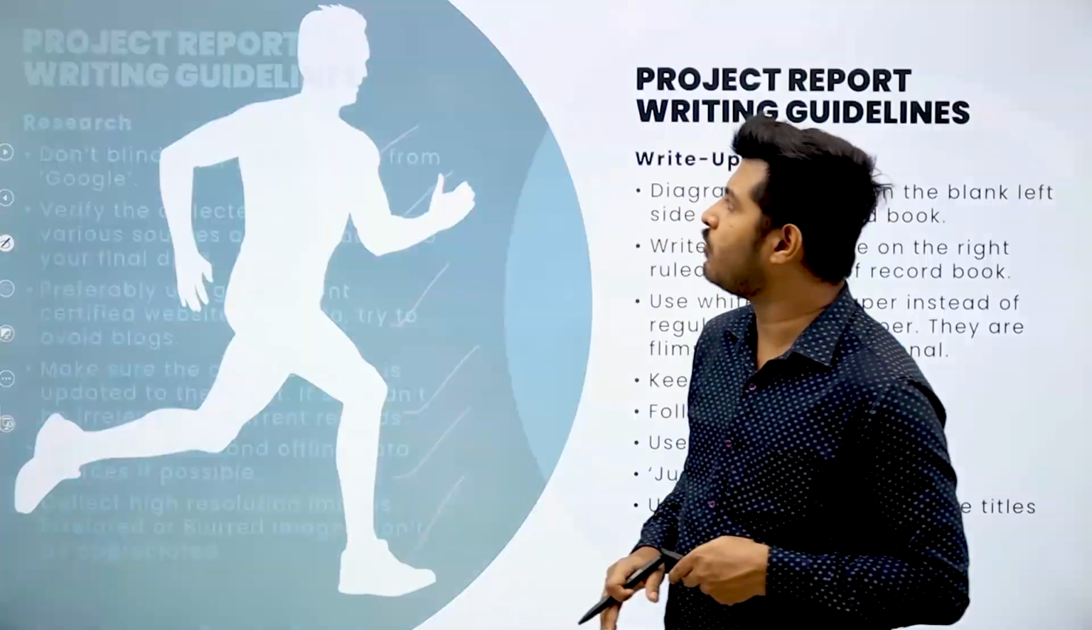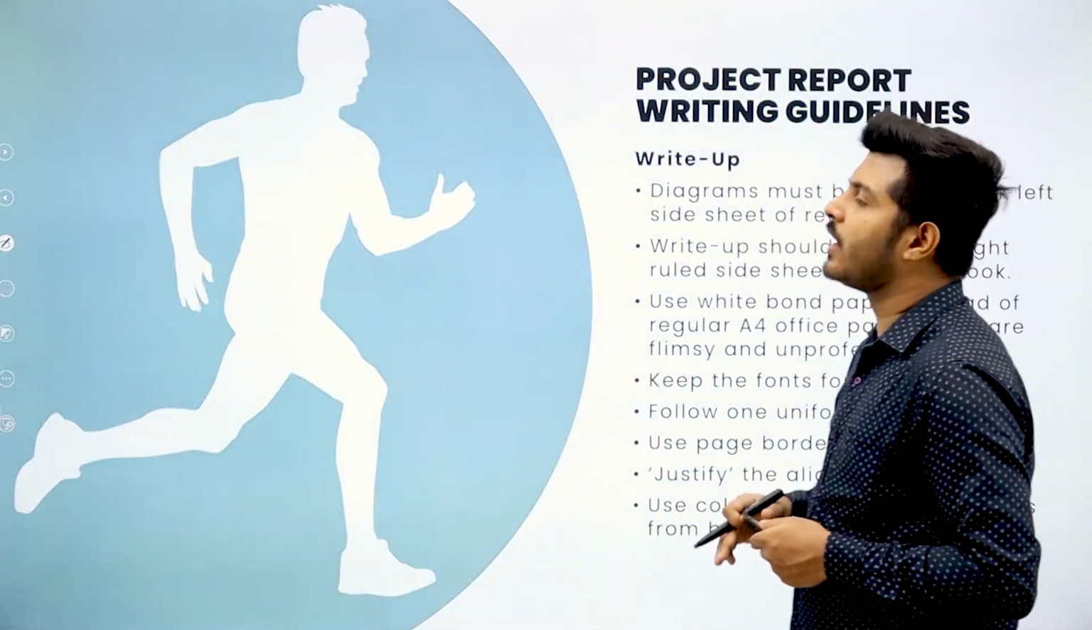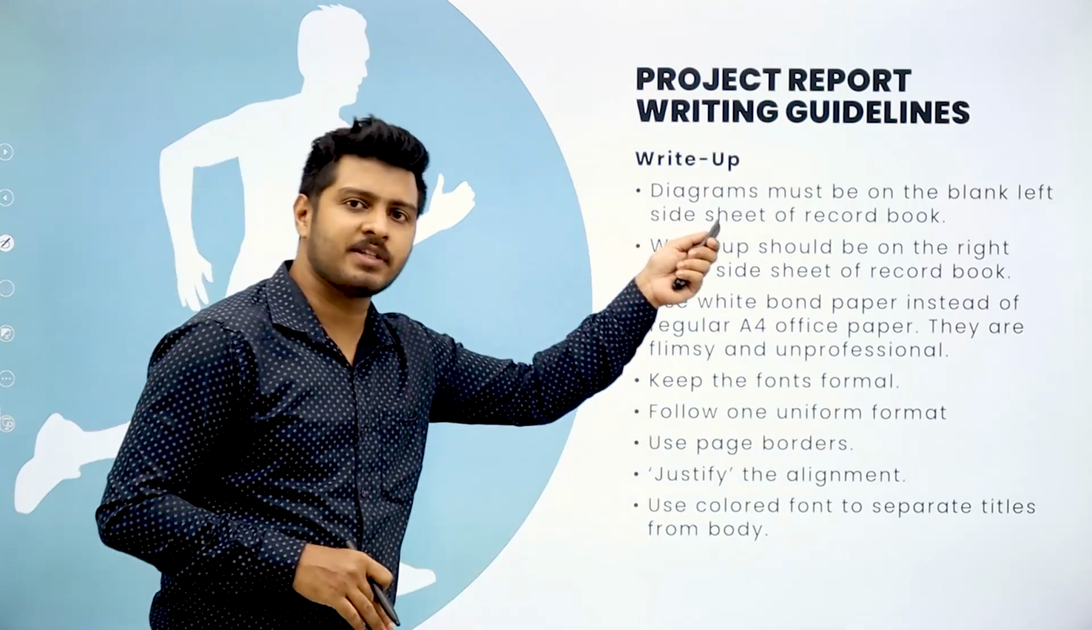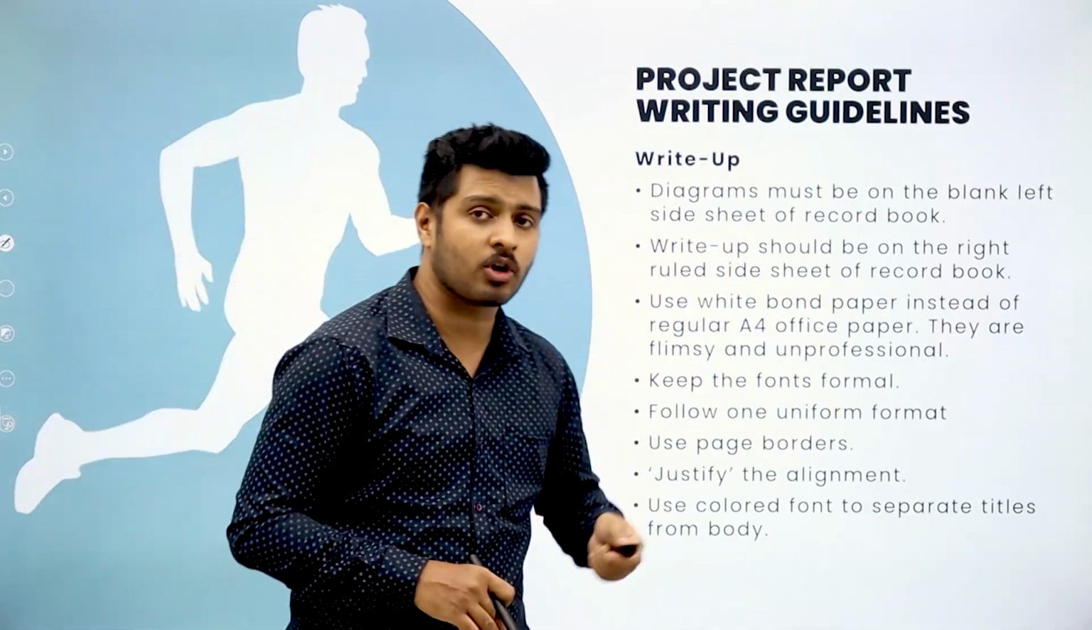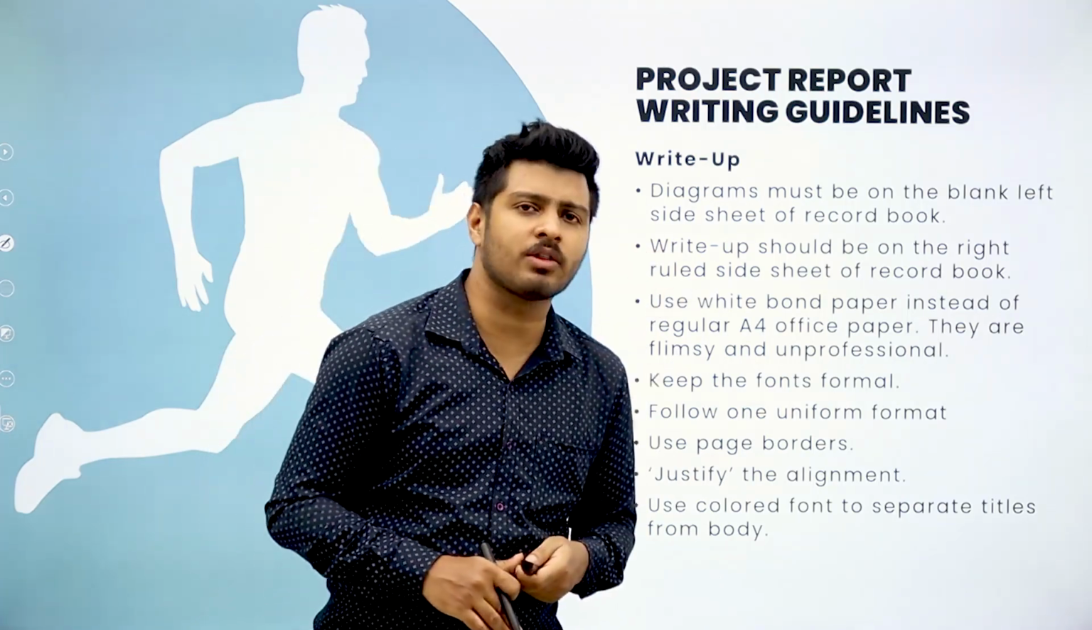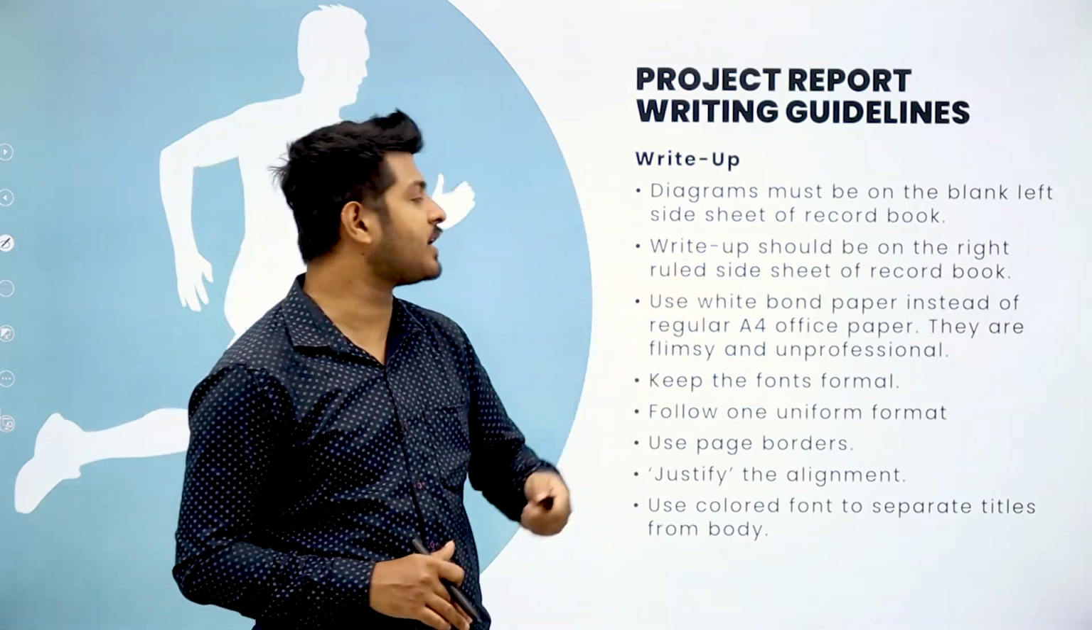With that said, let's move on to the final record writing guideline here. Write-ups first, diagrams must be on the blank side of the sheet of the record book. Here I am talking about the record book. Write-up should be on the right hand side, the rule side of your textbook.